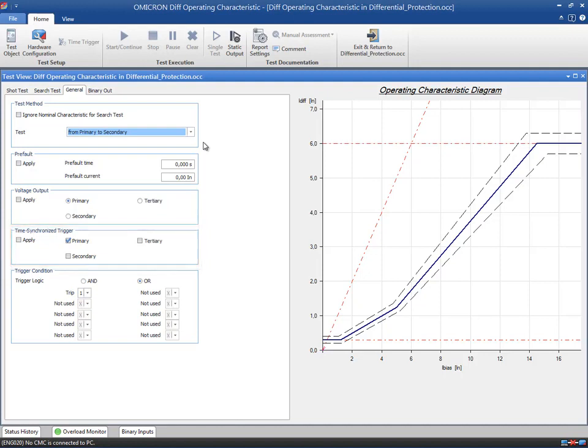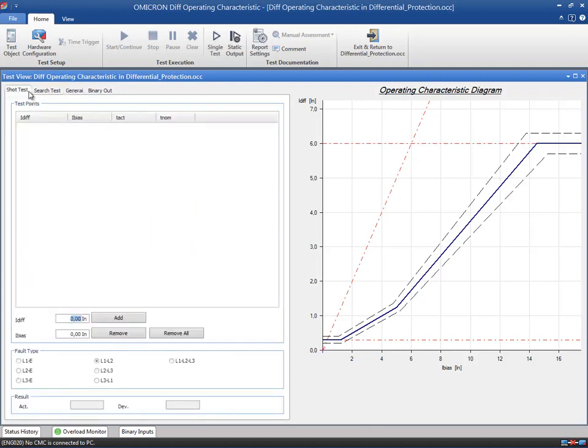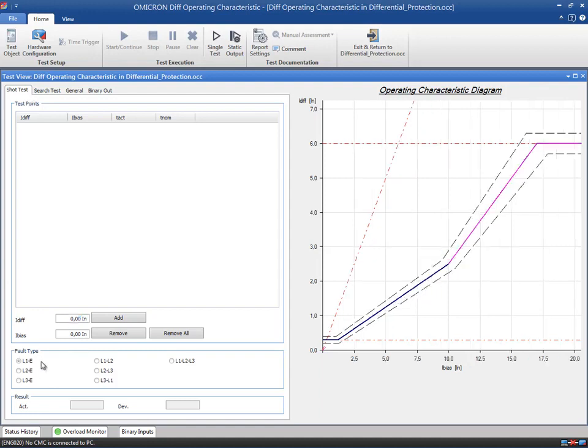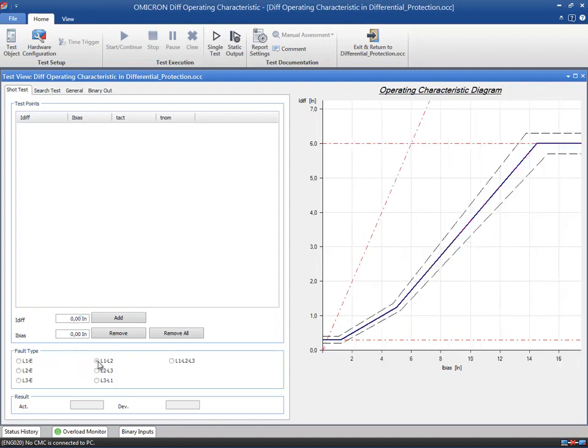Since we want to test the operating characteristic of the differential protection, we use the general trip command as the trigger. Both shot test and search tests are available in this module. The shot test allows you to place different test points in the operating characteristic diagram. You can quickly confirm whether the operating characteristic is within the specified tolerance band. If you have a look at the characteristic in the diagram, you will notice that it changes depending on the selected fault type. This is called combined characteristic.